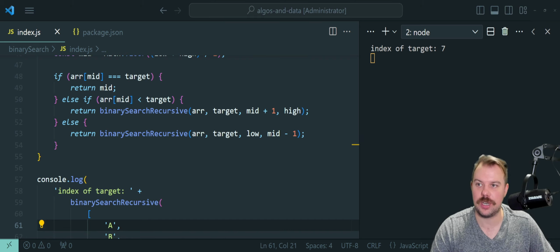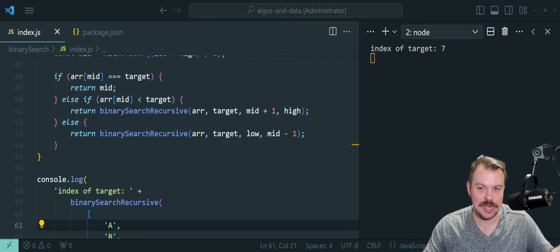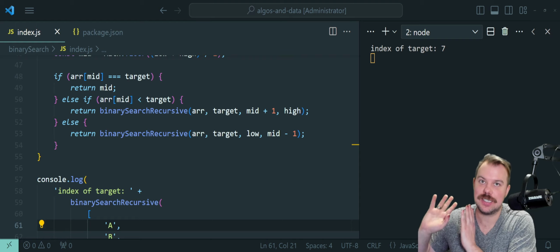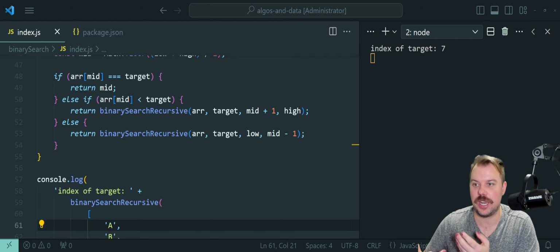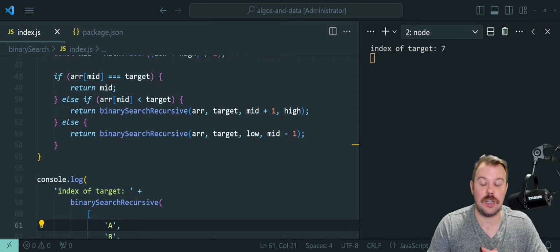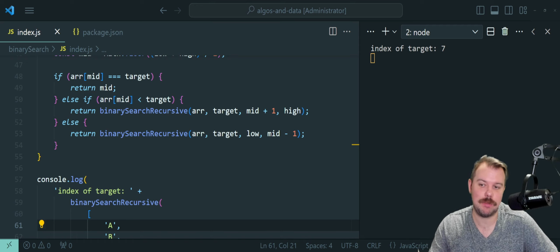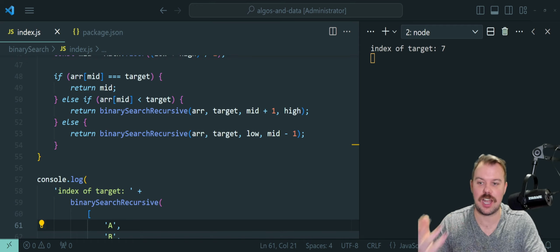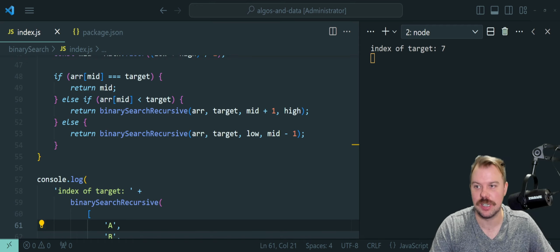So for real-world applications, databases and indexing use binary trees or other similar data structures that employ variants of these binary searches to quickly locate records. The Git version control system uses a method called bisecting that helps locate which commit introduced a bug, for example. Autocomplete and search bars begin suggesting completions. Binary search can be used in a lot of those things to find common search terms and quickly suggest matches.